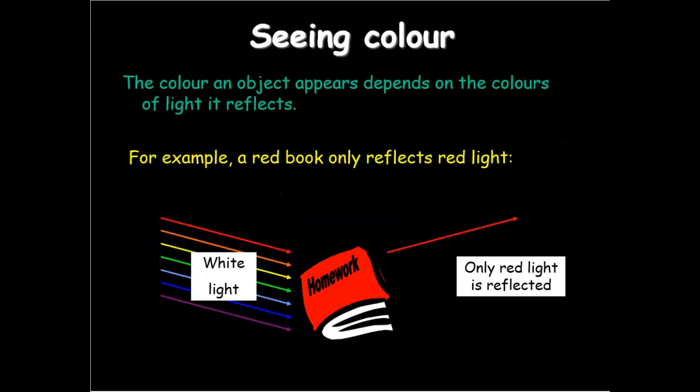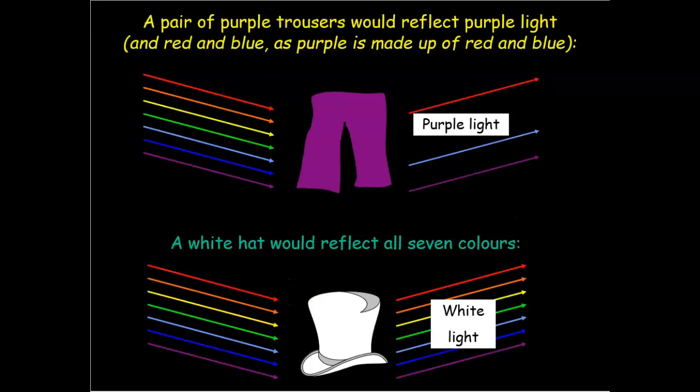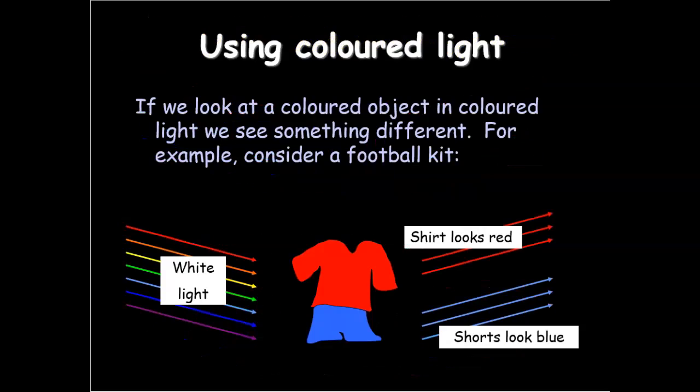The color an object appears depends on the color of the light it reflects. For example, a red book only reflects red light, so that's how we see that it's red. The same with purple pants. All right, we've got white light coming in and it's going to reflect, but it's going to reflect red, blue, and purple, but we see it as all purple. A white hat would reflect all 7 colors and we see it as white.